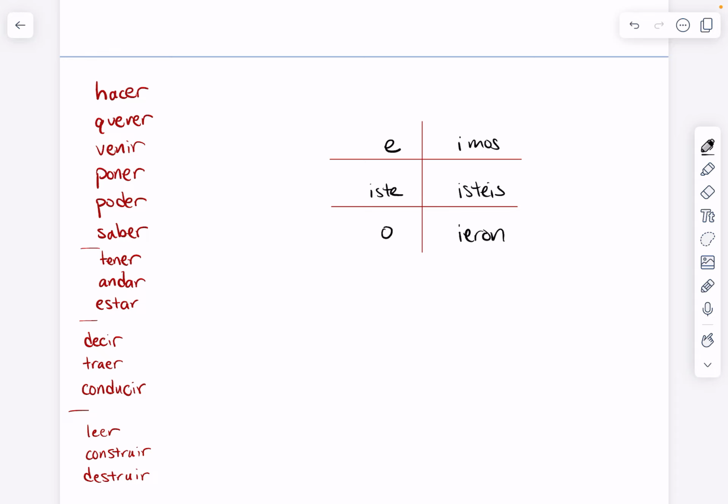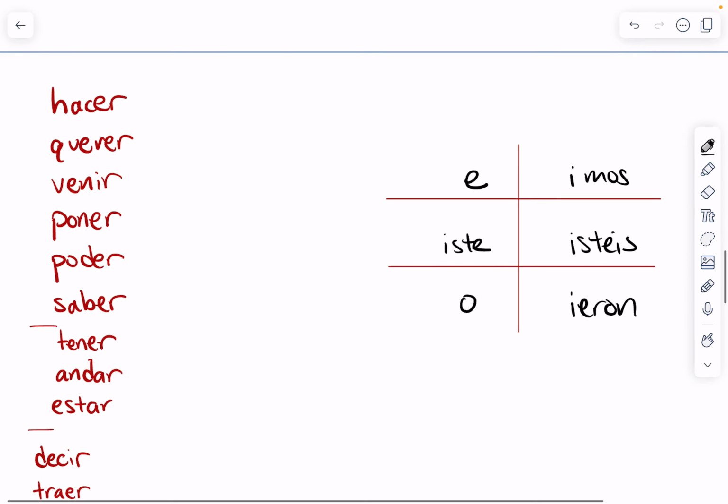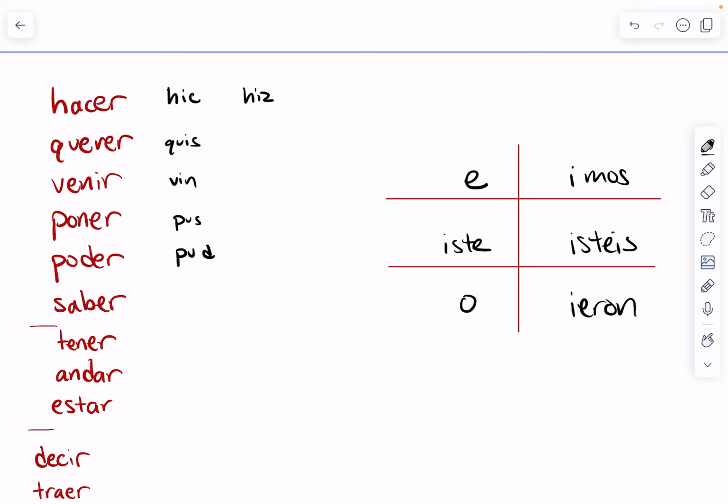And we use these endings with stem changes. And the stem changes are as follows: hic, quis, vin, pus, pud, sup, tuv, anduv, and estuv.